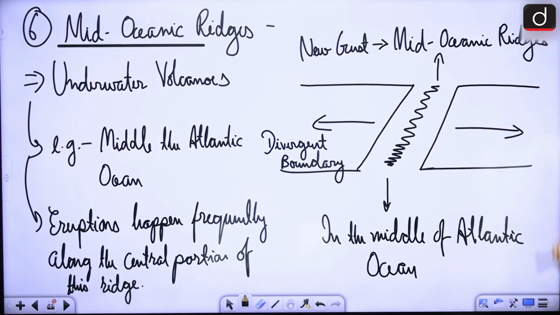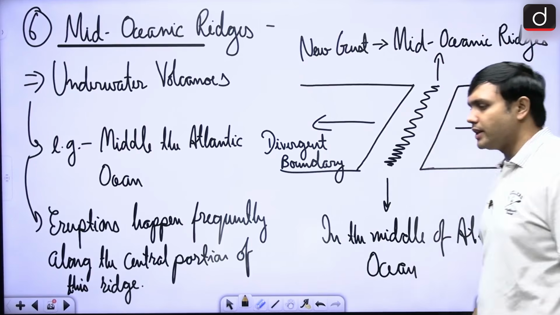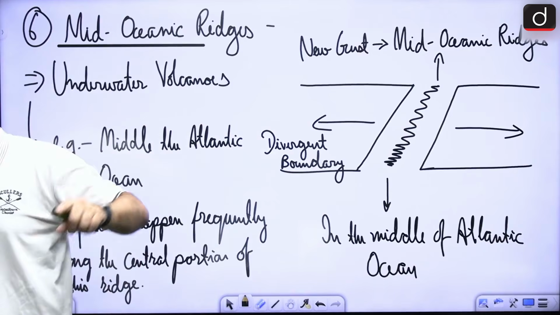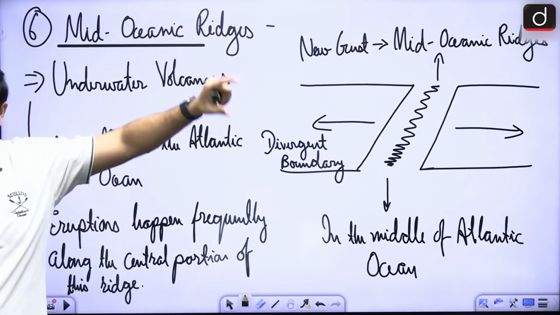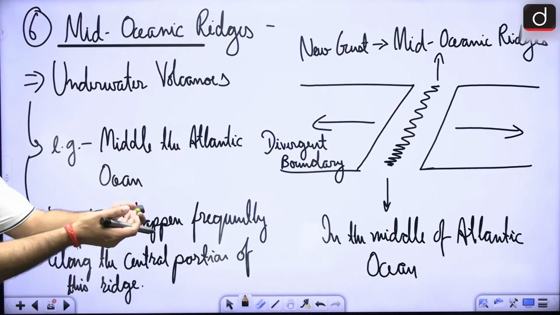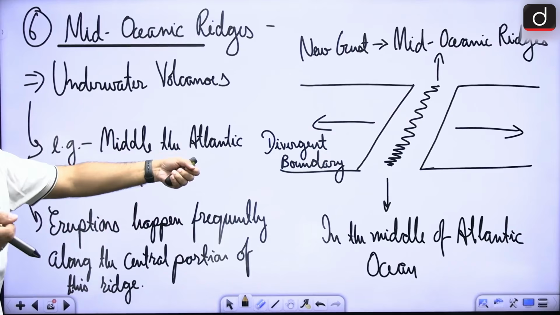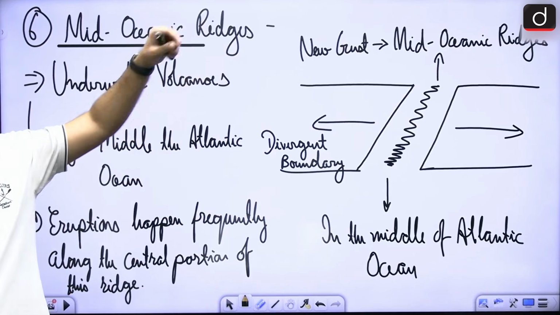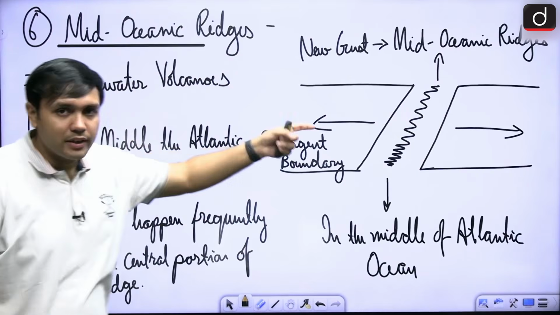that is known as mid-oceanic ridges. Of course, one of the examples is in the mid-Atlantic ocean region, right, where again you had seen one of the major sections of seismic activity, right. So, here as the plates are moving apart from each other, the new crust is formed, and how do we know this?